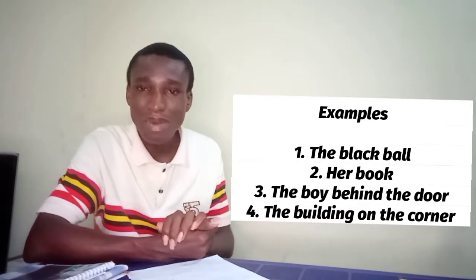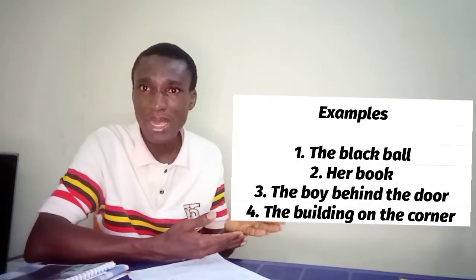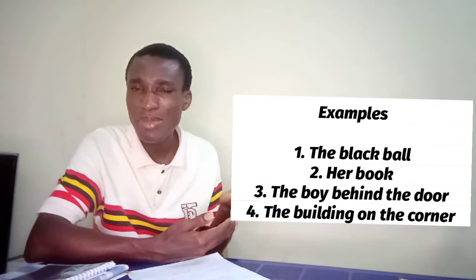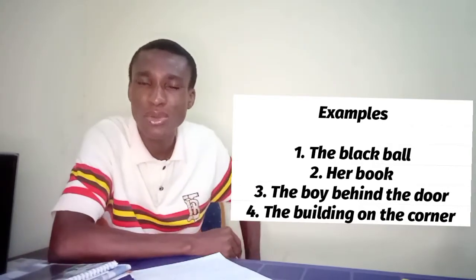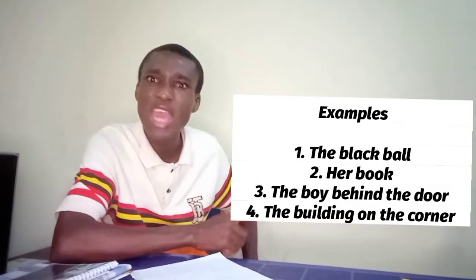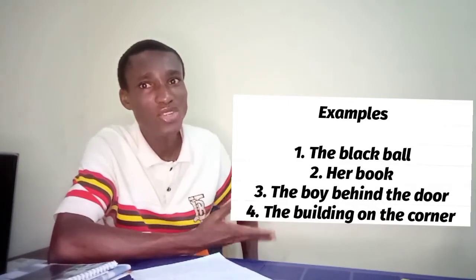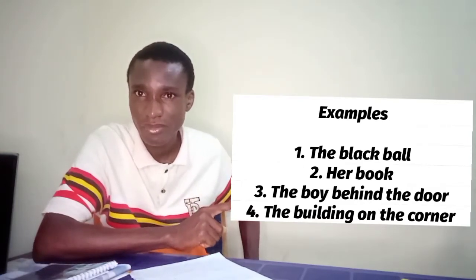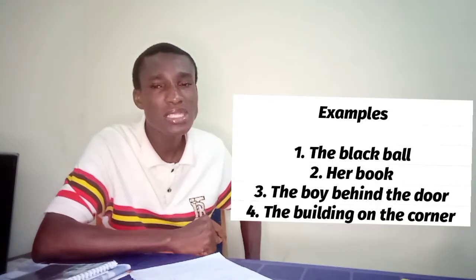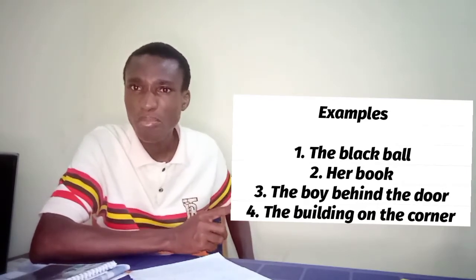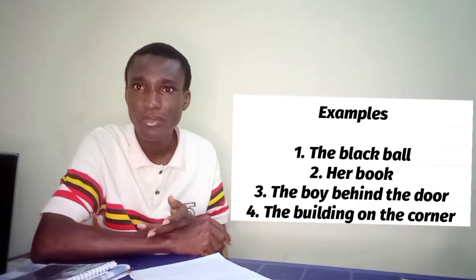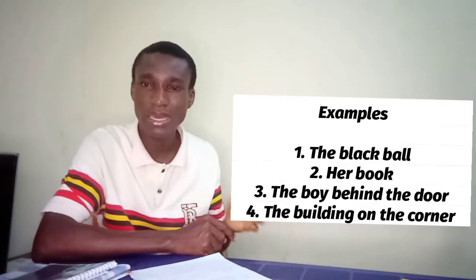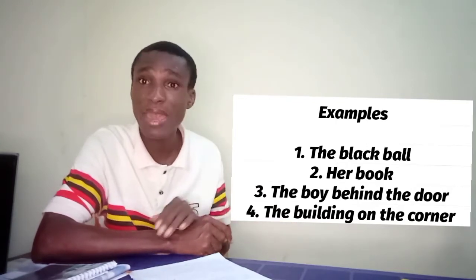I have another one here. The boy behind the door. Does it have any verb here? Any finite verb at all? If someone comes to me and starts telling you, the boy behind the door, you'll be wondering, what is wrong with this person? So if you check it very well, the determiner there is the. And the main word there, which is the noun there, is boy. What about the other one? The boy behind the door. Behind is a preposition. The door is a noun phrase as well.